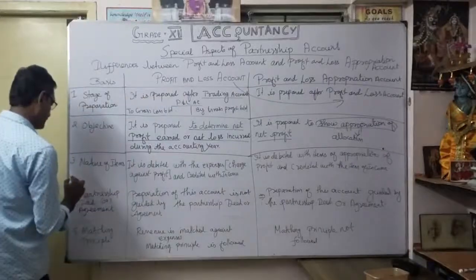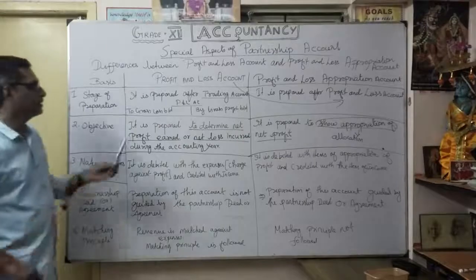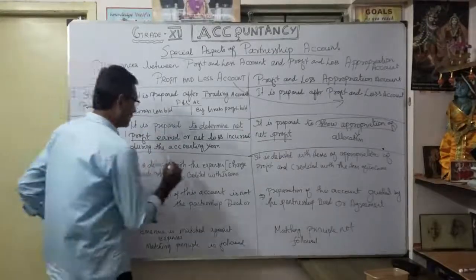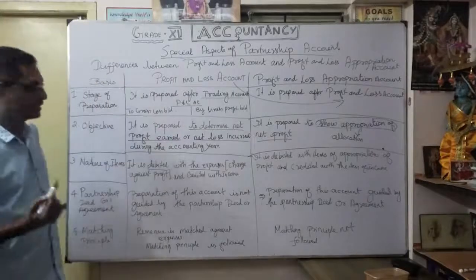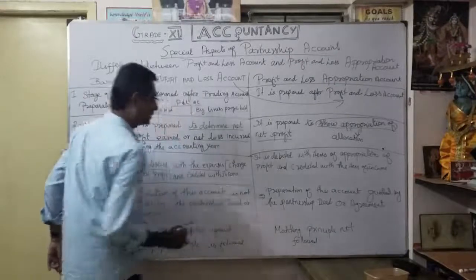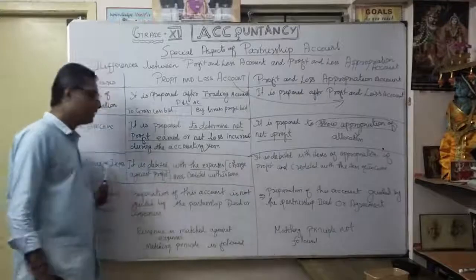What is third? Very important: the nature of items. See, what are the items that appear in our profit and loss account? As you know very well, all expenses are debited and all incomes are credited. That's our profit and loss account. Then you can know our net profit. That's the nature of items.